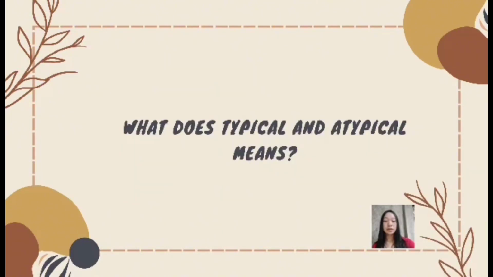So, for those who didn't know what is typical and atypical, typical is used to describe someone or something that shows the most usual characteristics of a particular type of person or thing, and is therefore a good example of that type. While atypical means not conforming to the type, irregular or abnormal. For example, an atypical behavior, or a flower atypical of the species.